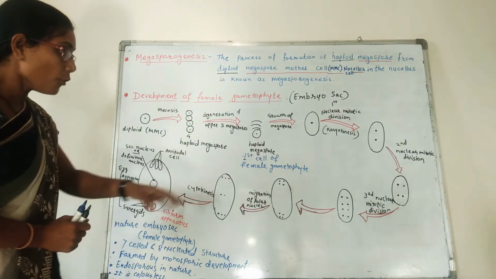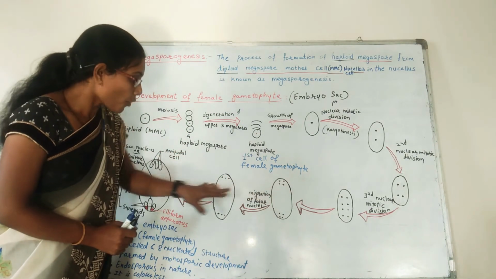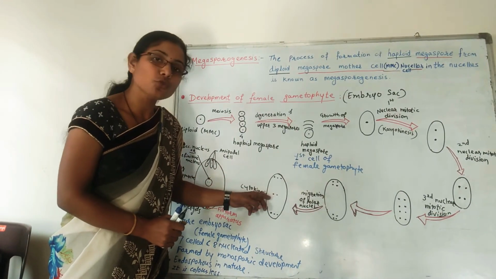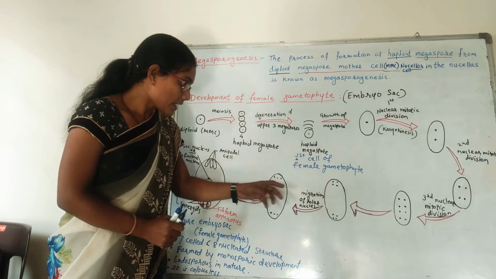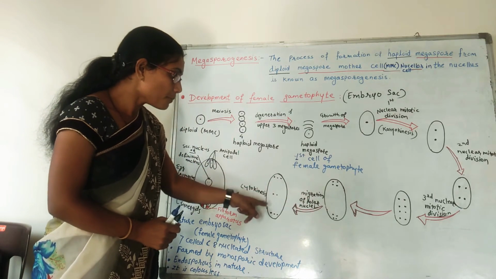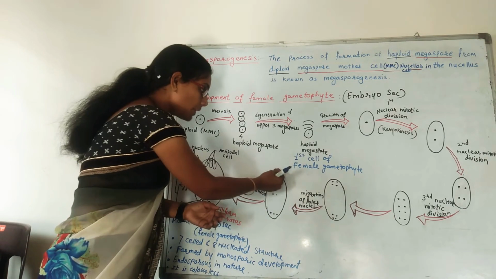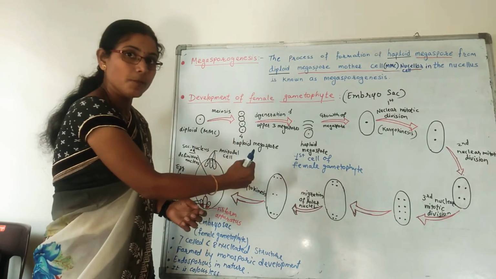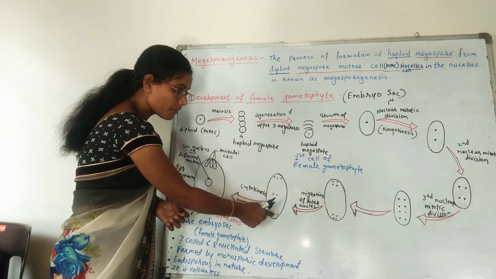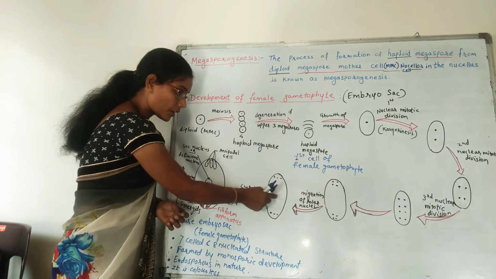Next, out of the 4 nuclei at each pole, one nucleus migrates towards the center. This is the migration of polar nuclei. Why are we calling them polar nuclei? Because they have migrated from the poles. From this pole, one will come, and from this pole, the other will come.